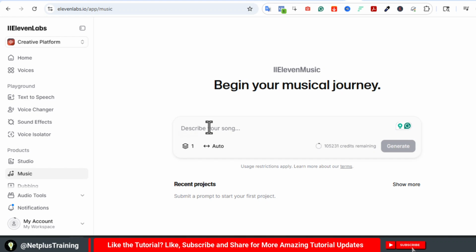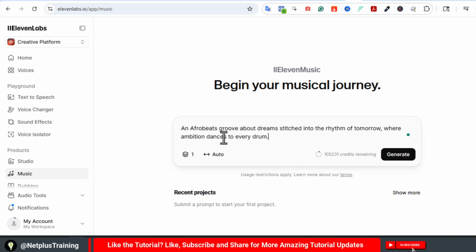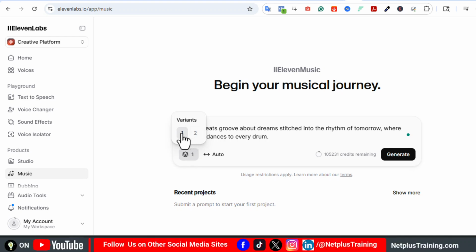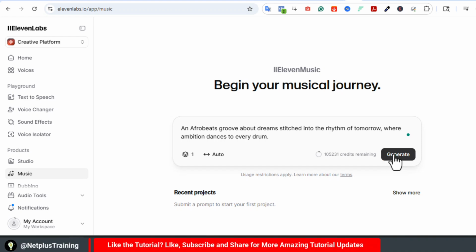Let's create an Afrobeat music using a prompt. I'm going to enter this prompt: an Afrobeat groove about dreams stitched into the rhythm of tomorrow, where ambition dances to every drum. This is something you can come up with using ChatGPT or Copilot. Now select the number of variants, 1 or 2. I'm going to select 1. Then you have to select the duration, 1 to 4 minutes, or just select auto and let ElevenLabs Music control the duration. Then click generate.